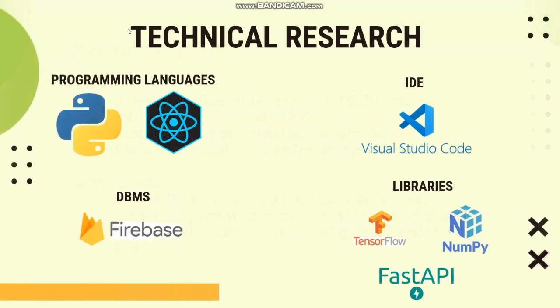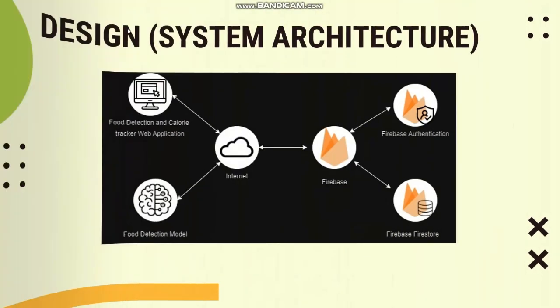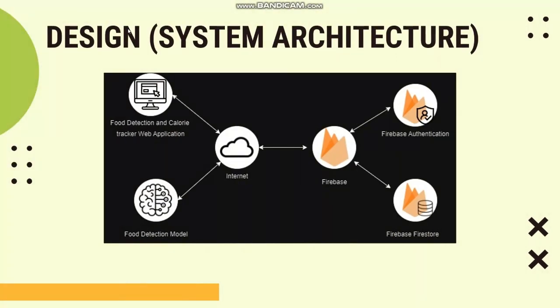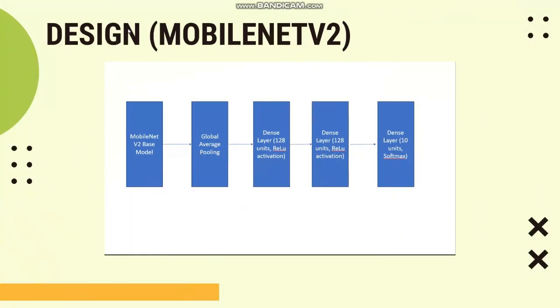So moving on is the technical research. These are the various programming languages and libraries used to complete the application. And this is the system architecture for the application itself. You can see that the application is split into two parts: the web application and the food detection model, which is hosted using the FastAPI library, and is powered by Firebase using the Firebase Authentication and Firebase Firestore services.